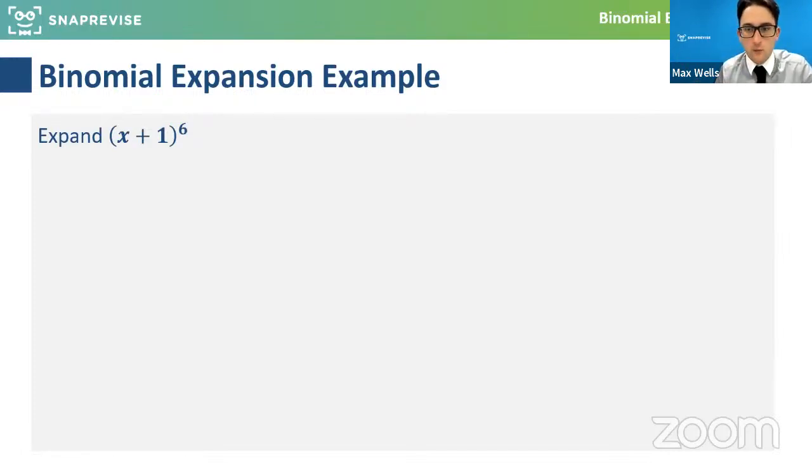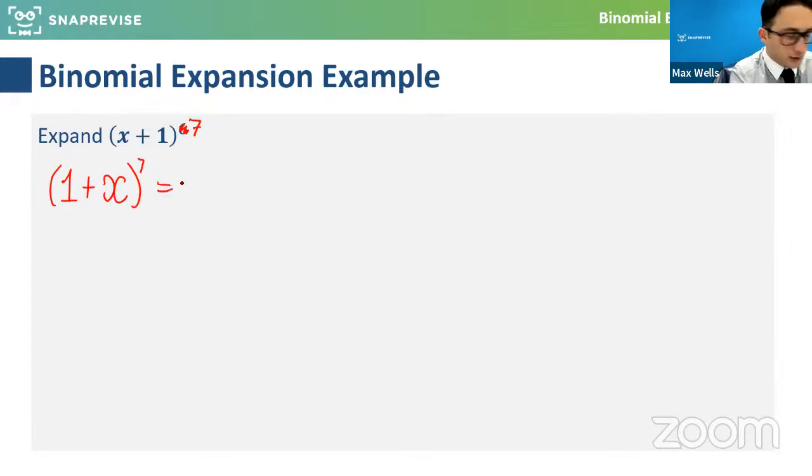I'll do this one as an example then for expanding this. I'm actually going to change this to x plus 1 to the 7. Why not? Okay, so if I do x plus 1 to the 7 or 1 plus x to the 7, same thing.